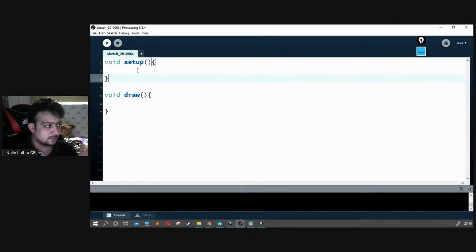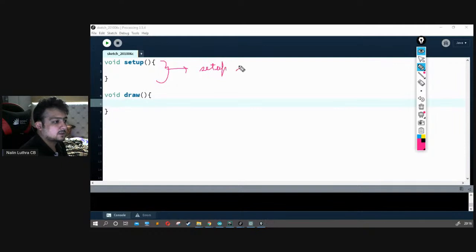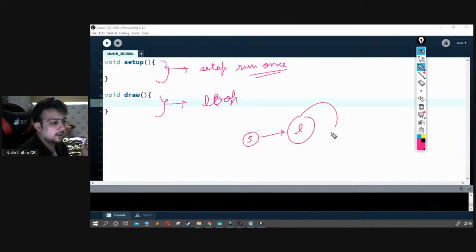In void setup, we write something which has to be run once. If I would like to draw a comparison with Arduino, this is our setup, which is run once. This is our loop, which runs continuously. If you remember, it's setup, loop, and loop runs continuously. So it's exactly the same.